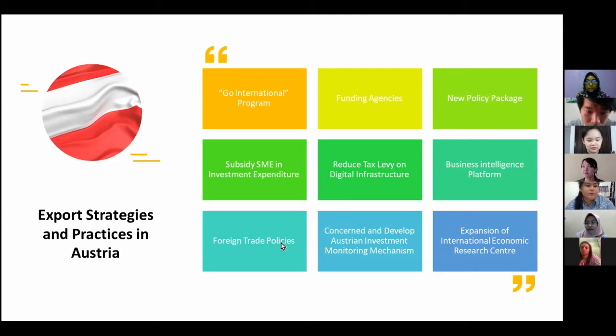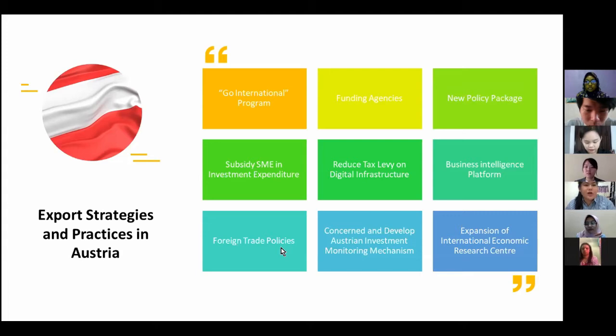For the foreign trade policy, the government delivered a foreign trade policy to increase exports from Austria to other countries and build on the strength of Austrian companies. This policy will make it easier for Austrian companies to make optimal use of advantages like the tariff preferences that the agreements offer.